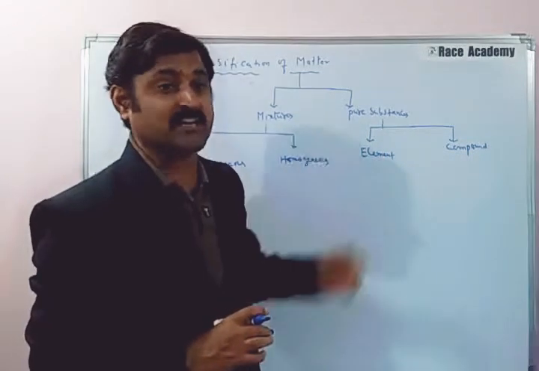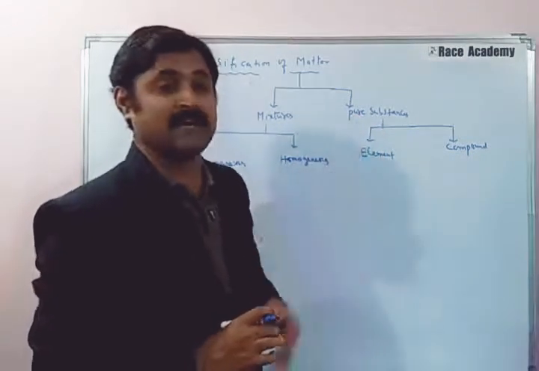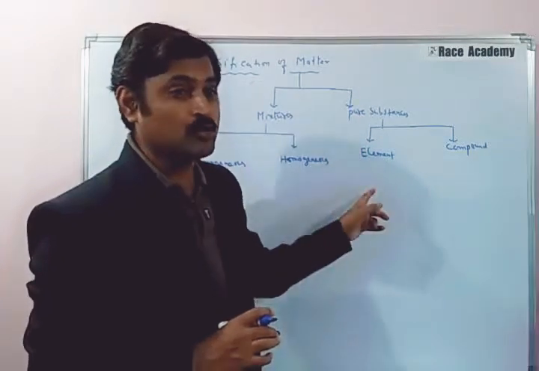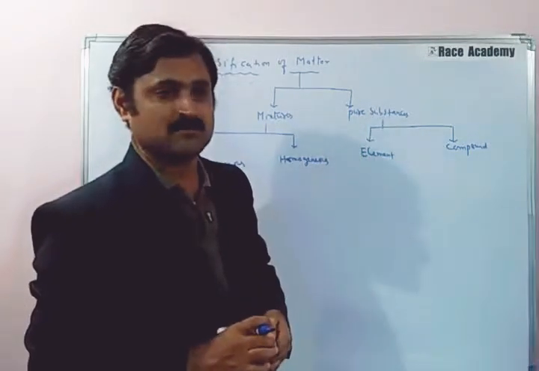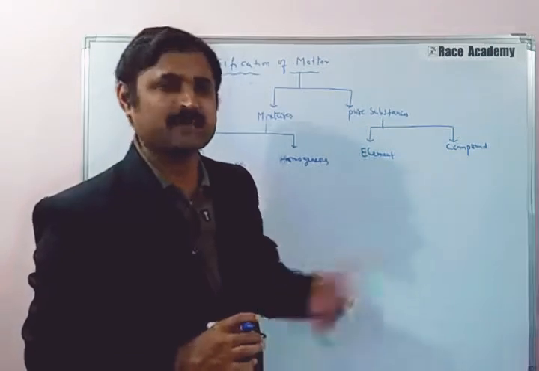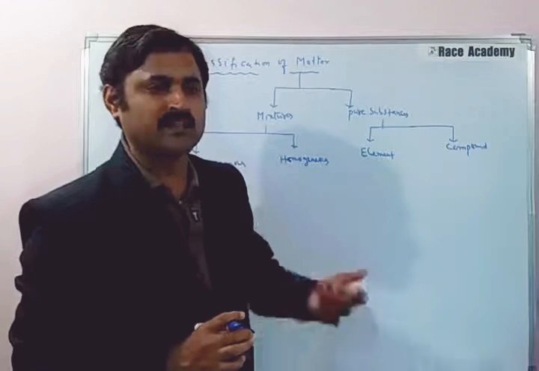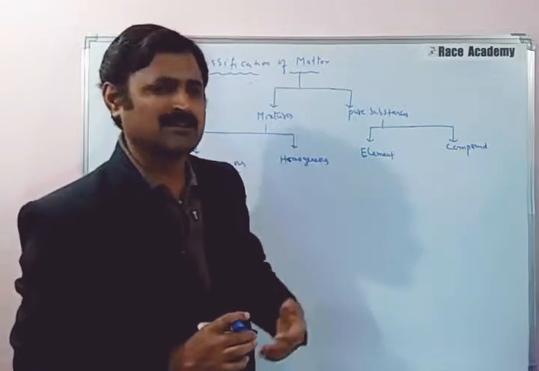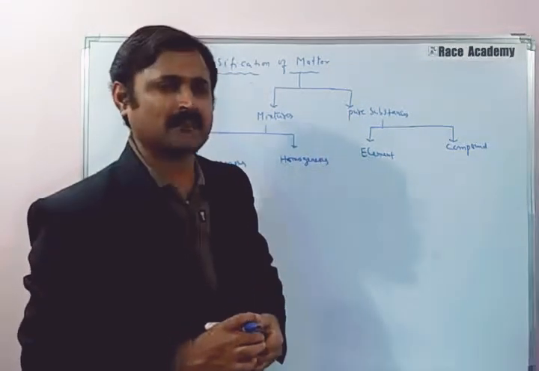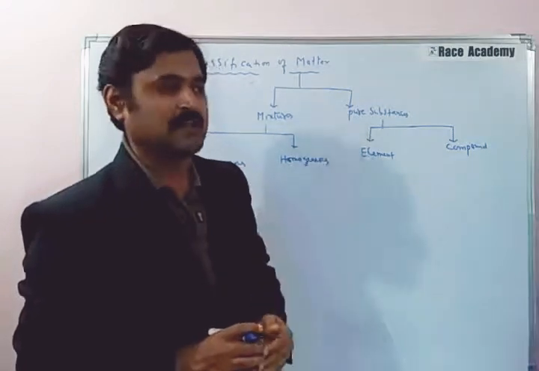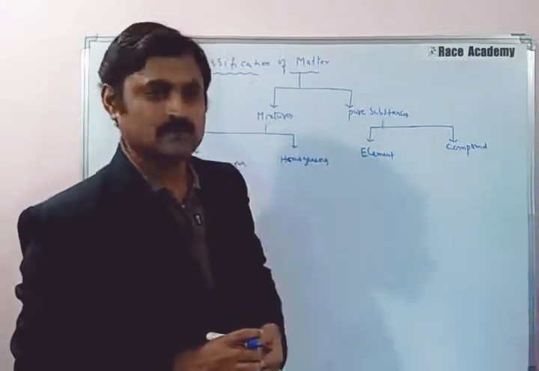So an element, a pure substance, cannot be separated chemically into any simpler substances. For example, copper is an element. Zinc is an element. Hydrogen, copper, zinc, oxygen, nitrogen, carbon. These all come under the category of elements when they are in a pure, uncombined state.